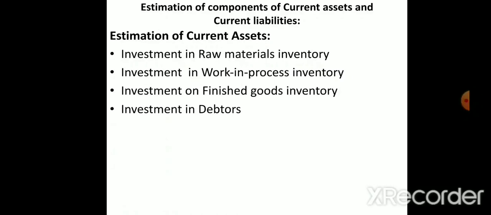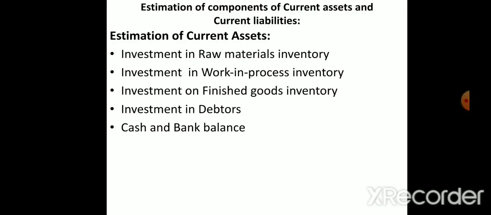Investment in debtors. Debtors means what? After producing this product, if you sell it, the buyers, the customers, are buying goods from us but do not give money on time. So they buy on credit basis, and later they will give the money. In current assets, money that is occurring, or that is going to occur in the future, we have to take. Debtors is a person who is liable to pay some money to the company in a short period of time.